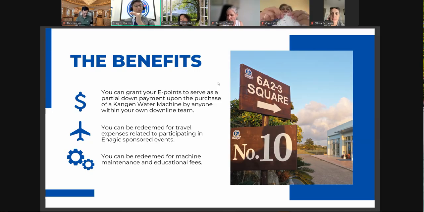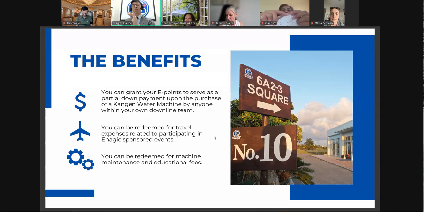The down payment is at a fixed rate, so you can offer 10% of their product price with your e-points. And this is probably the biggest benefit you can redeem.